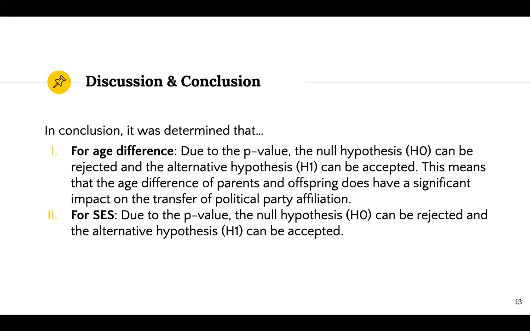And for our discussion and conclusion, going over what I just read from our graph, it was determined that for the age difference variable, due to the p-value, the null hypothesis can be rejected and the alternative hypothesis can be accepted. This means that the age difference of parents and offspring does have a significant impact on the transfer of political party affiliation. And for SES, socioeconomic status, due to the p-value, the null hypothesis can be rejected and the alternative hypothesis can be accepted.